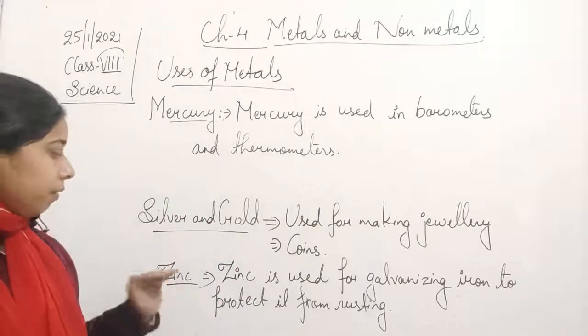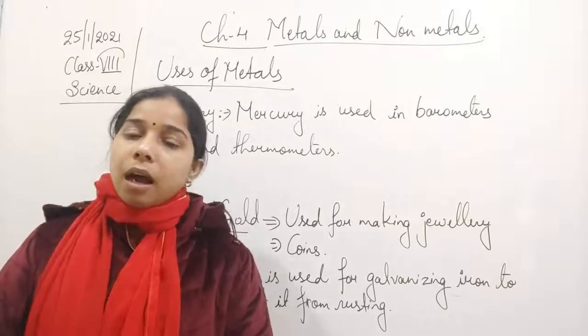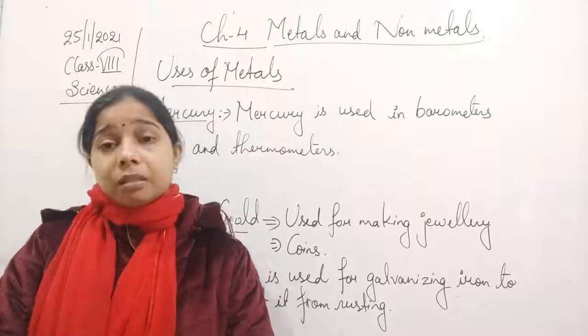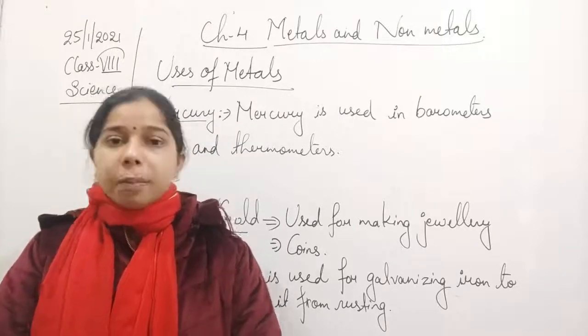Silver, gold, zinc, mercury, aluminium, copper, iron, these are all different metals, and other metals are also there which are used for different purposes. Okay.